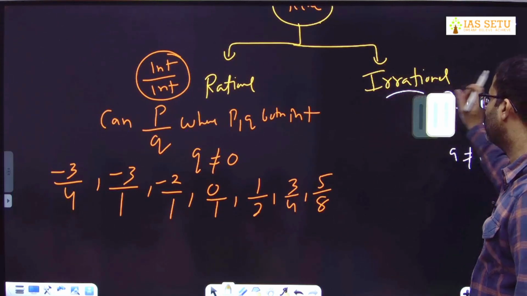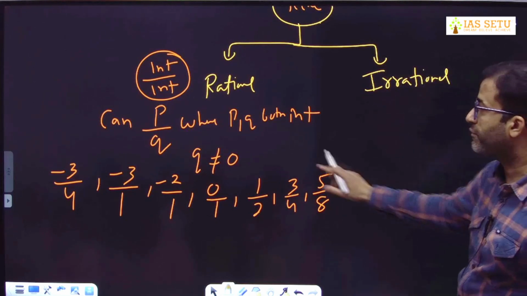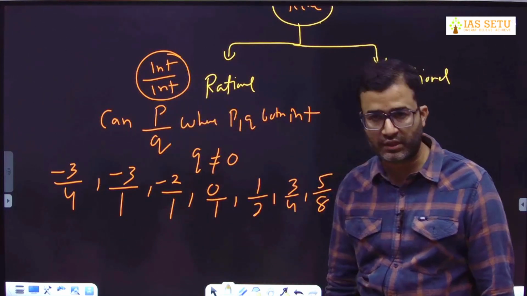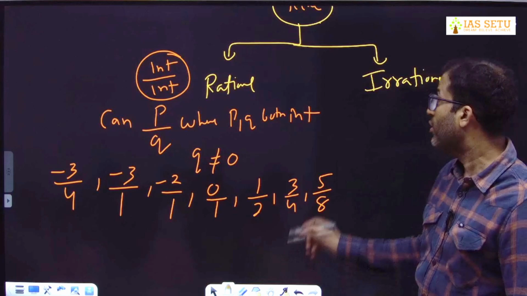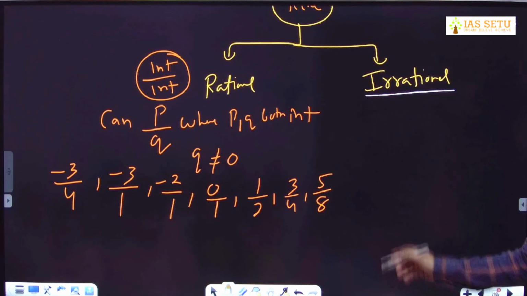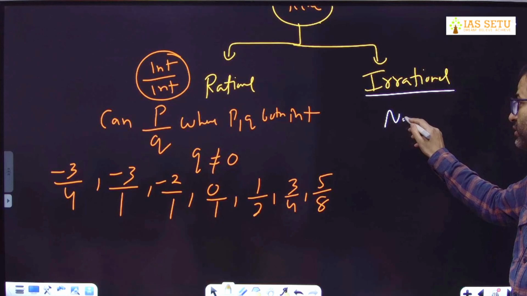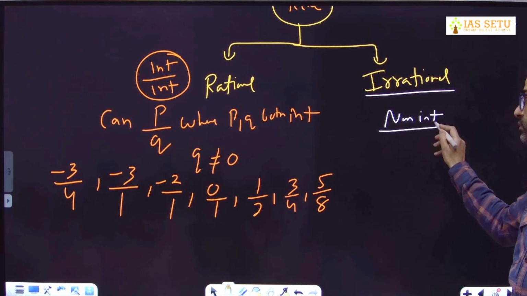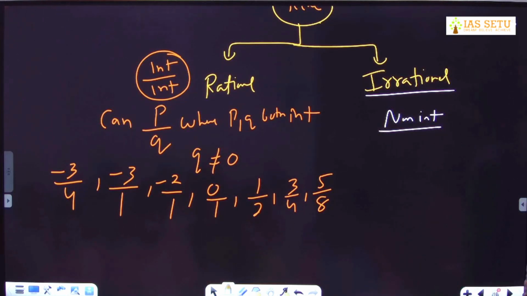Let me tell you. Here we have number in the form of integer upon integer, which are rational, whereas in irrational, either your numerator is non-integer, maybe your denominator is non-integer, or maybe both are non-integer.